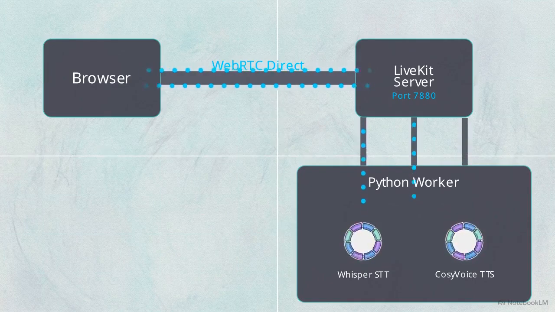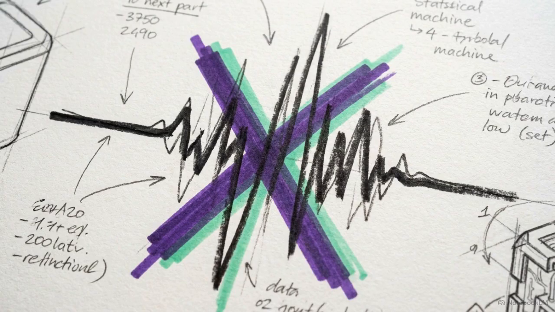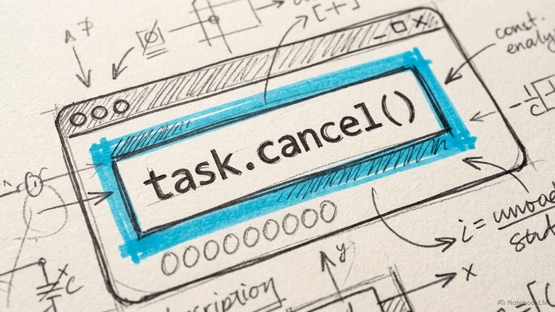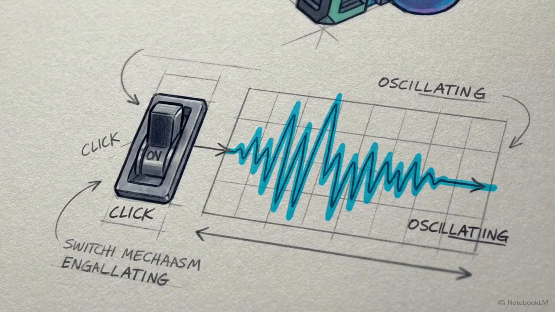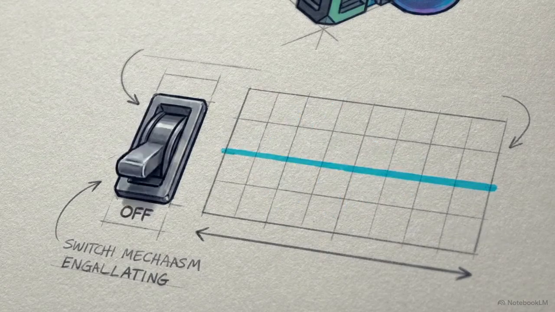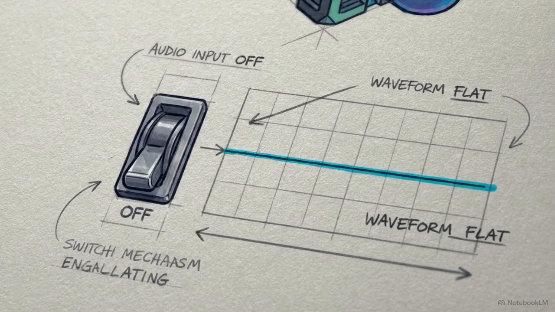Inside, 2 loops spin concurrently: Whisper STT for transcription and Cozy Voice for generation. The system relies on a precise voice activity detection threshold. The exact millisecond this threshold detects new human speech, the worker initiates its interruption sequence. Programmatically, this means explicitly executing a cancellation command on the active Python response task. The generation process terminates immediately. The worker severs the Cozy Voice TTS audio stream, halting physical playback. The AI physically stops talking, ensuring it never talks over the user.